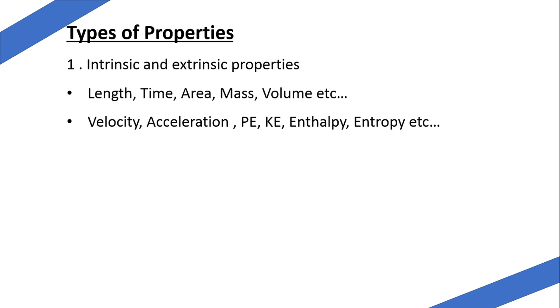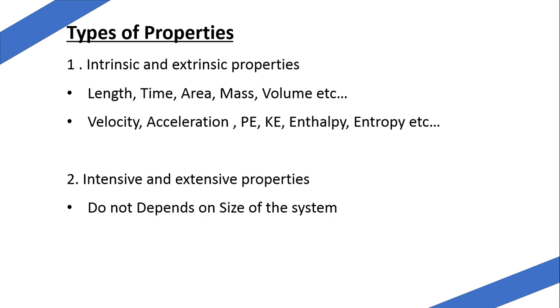Next is the second type: intensive property and extensive property. Intensive properties do not depend on the size of the system, whereas extensive properties depend on the size of the system.